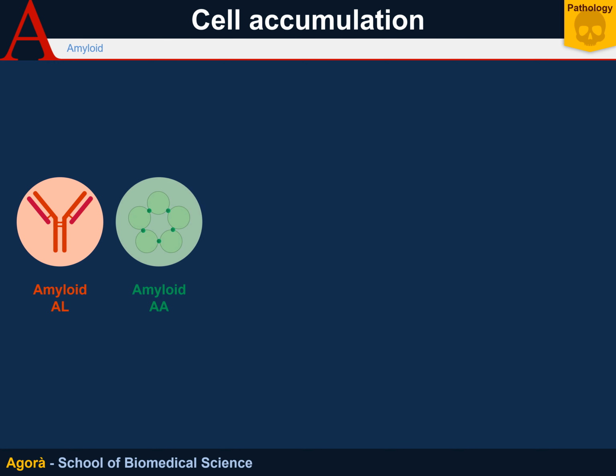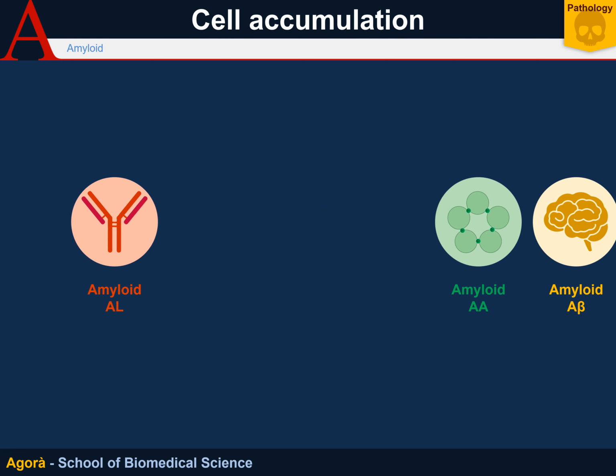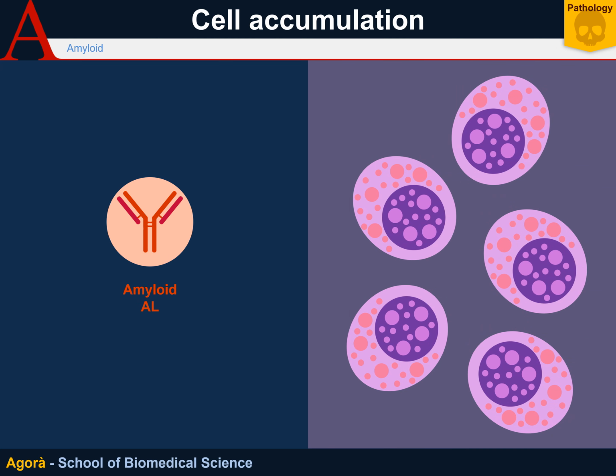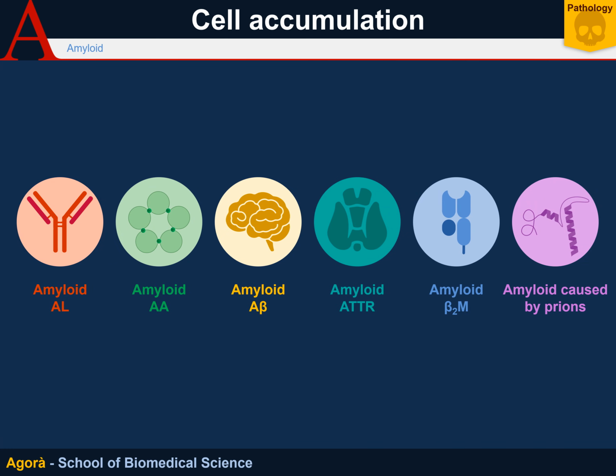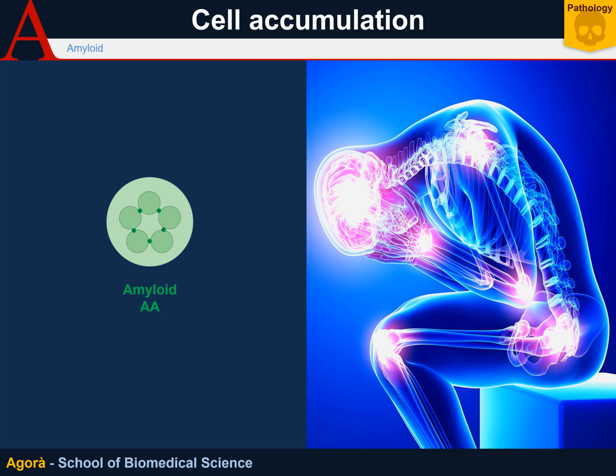But there are different forms of amyloidosis. The first one is AL amyloidosis, where amyloid is the immunoglobulin light chain. This phenomenon can be observed especially in multiple myeloma, a tumoral form where plasma cells expand and start to produce so much immunoglobulin that it accumulates everywhere in the cell, even inside the nucleus. These cells usually produce immunoglobulins with some defects, or sometimes only light chains, leading to Bence-Jones proteinuria. Another form of amyloidosis is AA amyloidosis, where serum amyloid, an apolipoprotein that is synthesized in the liver and works as an acute phase protein, accumulates.